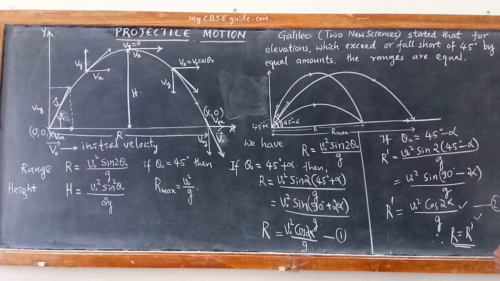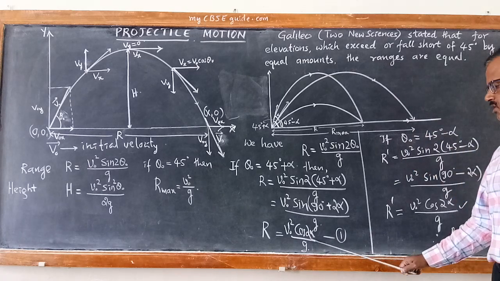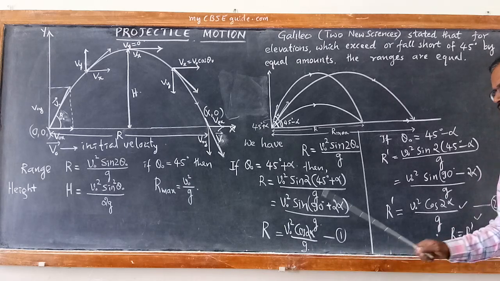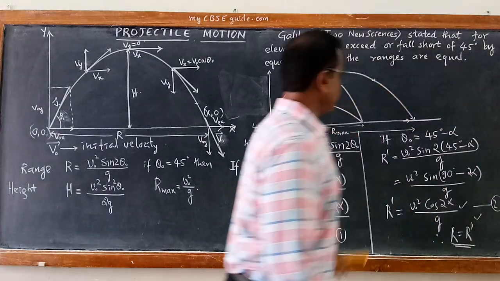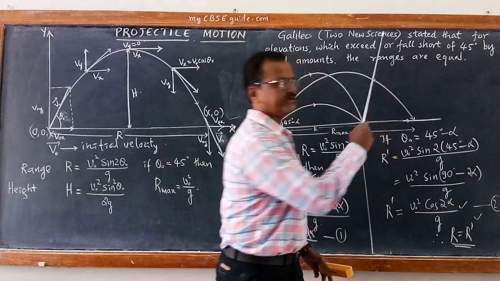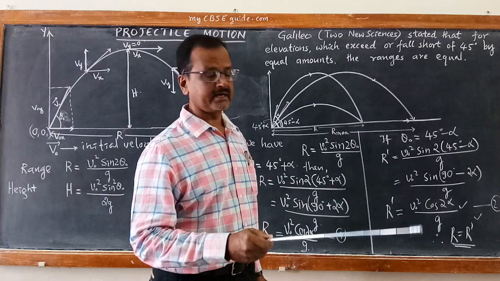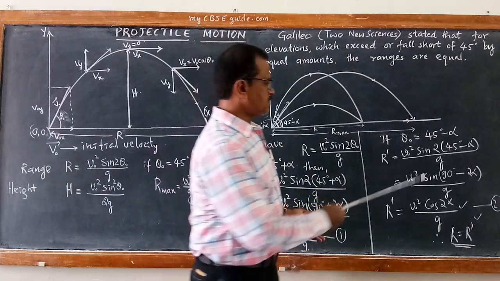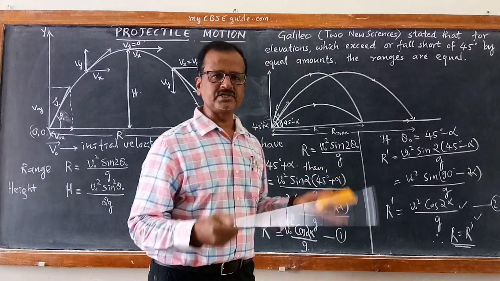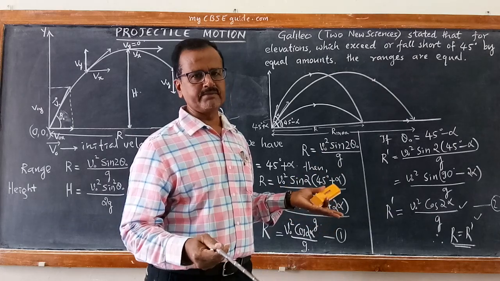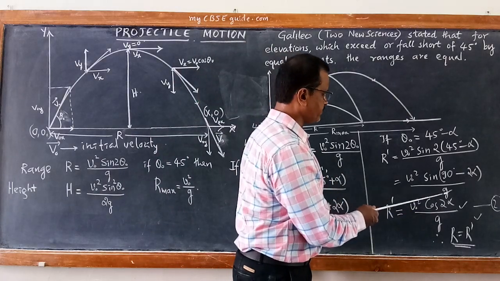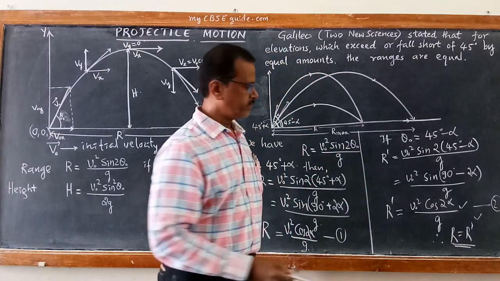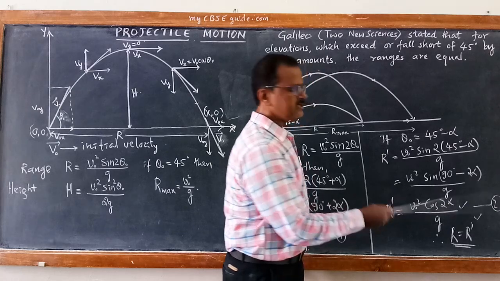Just do it yourself. It's very interesting. So we will get cos 30, that is V naught square root 3 by 2g. Similarly, if it is 45 minus 15, same angle 15, then 45 minus 15 is 30. Sine 2 into 30 becomes sine 60. Sine 60 is also root 3 by 2. Therefore, it becomes V naught square root 3 by 2g. Even if you substitute in the final equation, you will get the same.